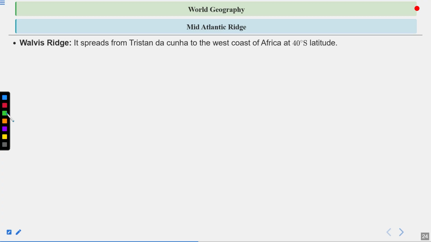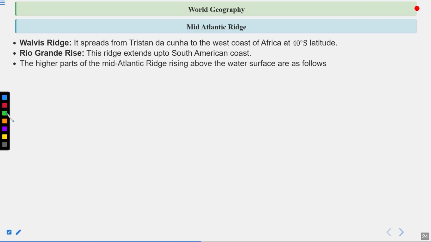Walvis Ridge, it spreads from Tristan da Cunha to the west coast of Africa at 40° south latitude. Rio Grande Rise, this ridge extends up to the South American coast. The higher parts of the Mid-Atlantic Ridge, rising above the water surface, are as follows: the Azores in the north, and Ascension and Tristan da Cunha Islands in the south.